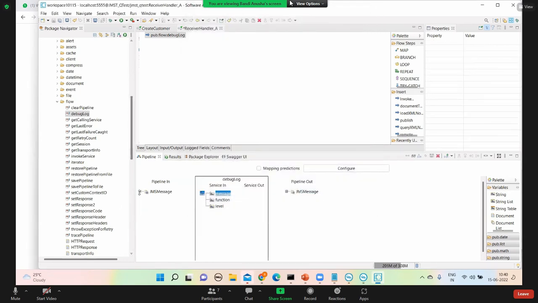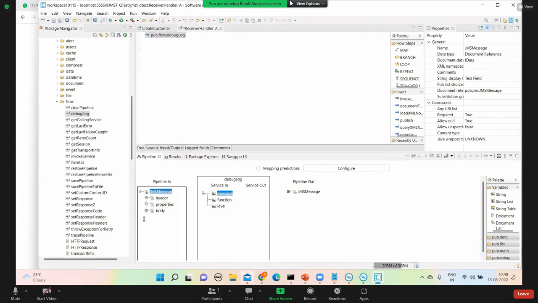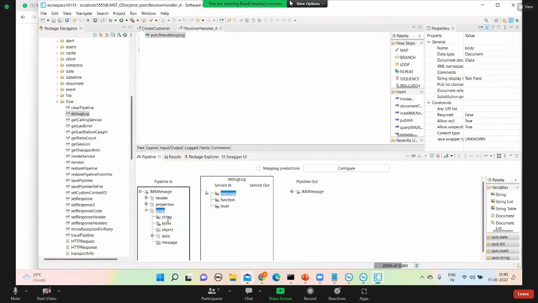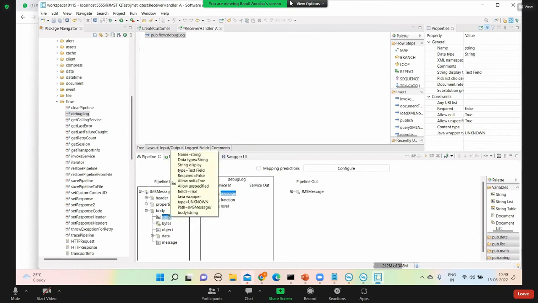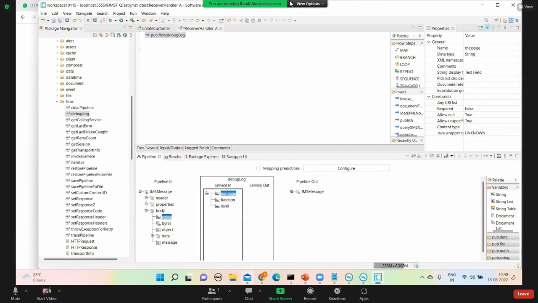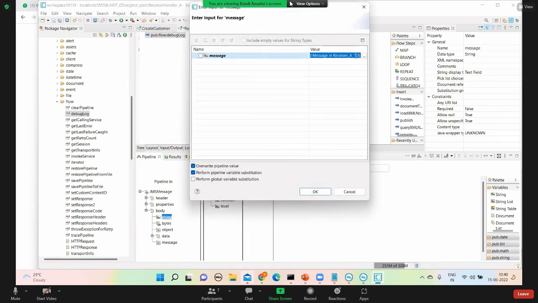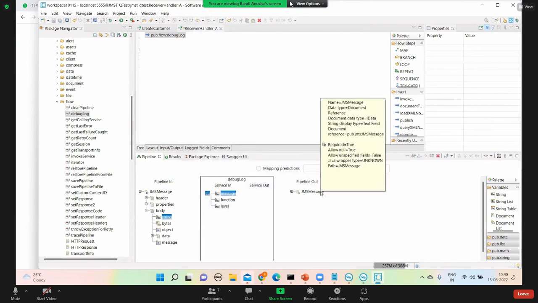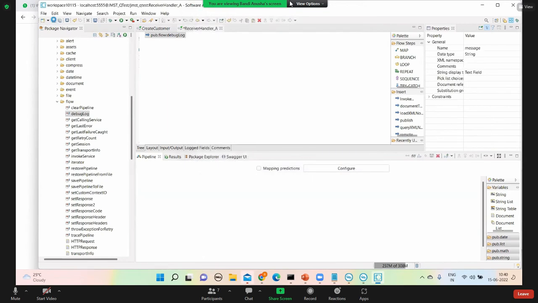I'm copying this path of the message, double clicking here and pressing. So you got it right what I'm doing? I'll save this one.